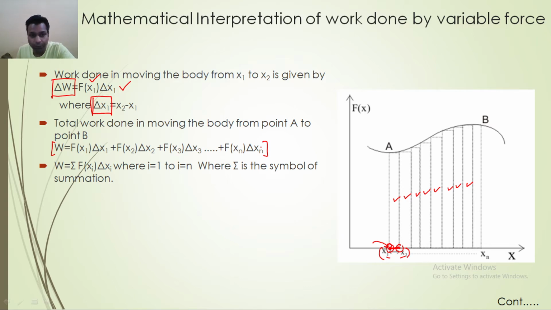Then we need to add a summation sign for the calculation of the complete work done, with i equal to 1 to n. As I told you, it depends upon the individual what number of divisions a person selects to divide the complete curve.